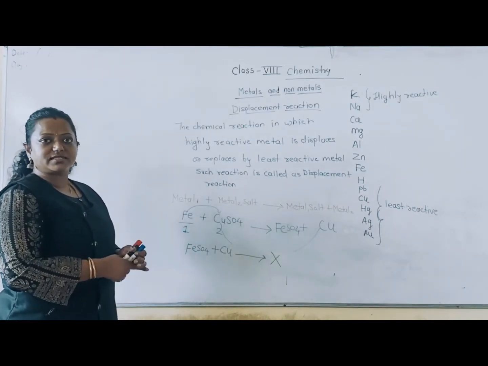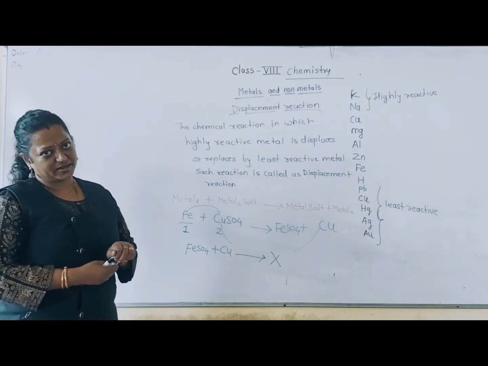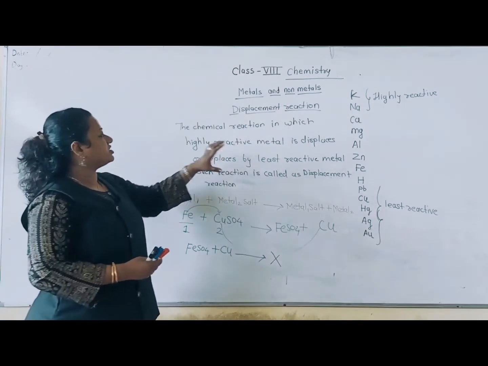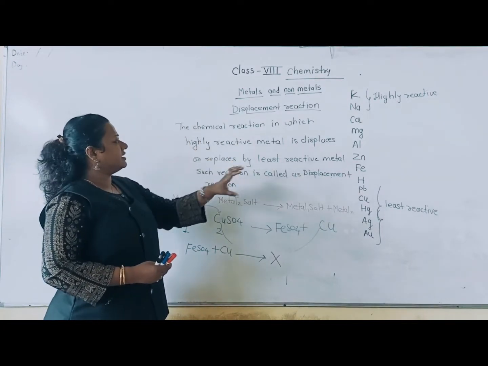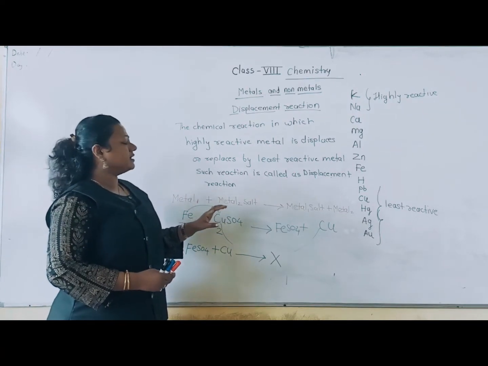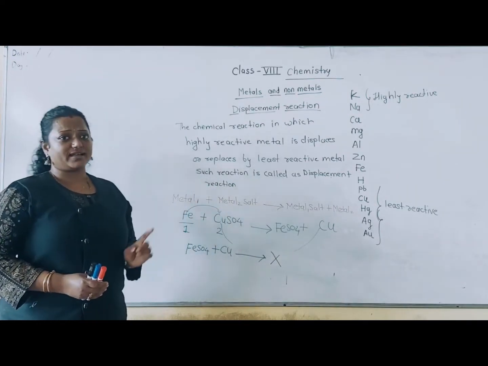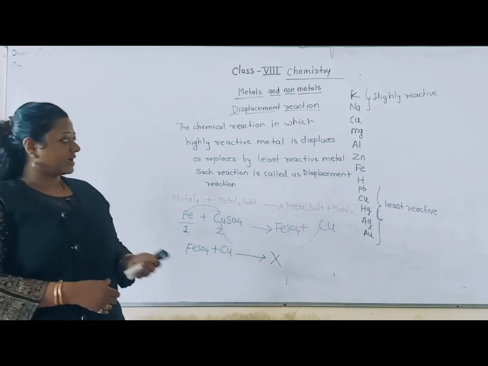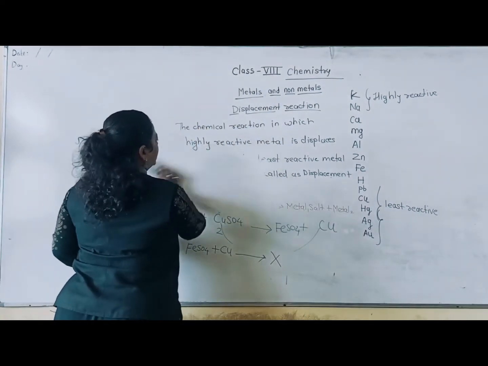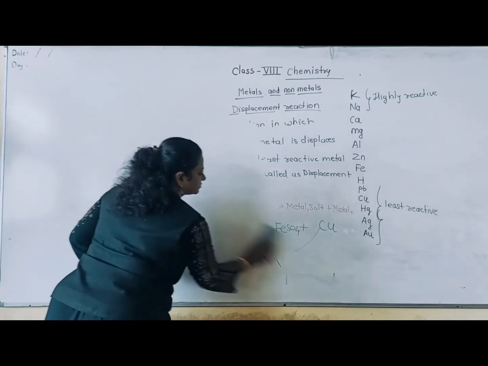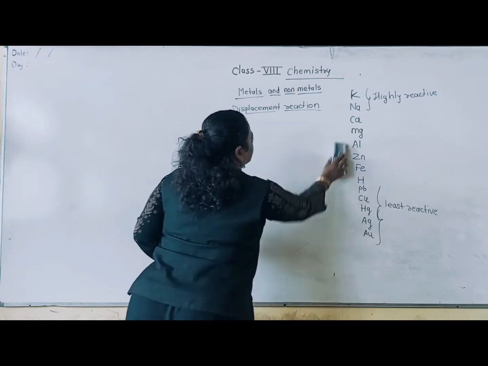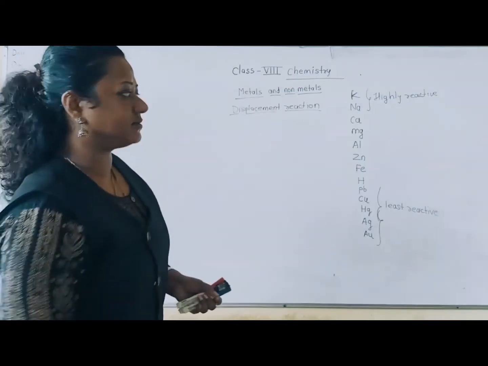So I hope you understand the concept of displacement reaction. Displacement reaction means what? The chemical reaction in which the highly reactive metal displaces or replaces the less reactive metal, and such reactions are called displacement reactions. Let's see a different example here.